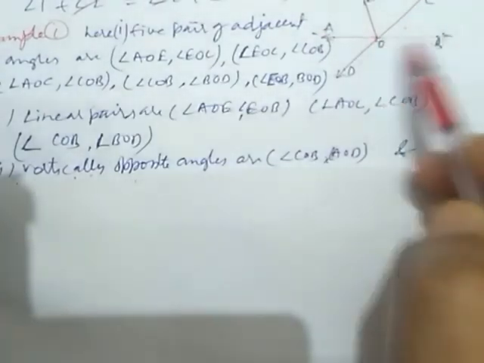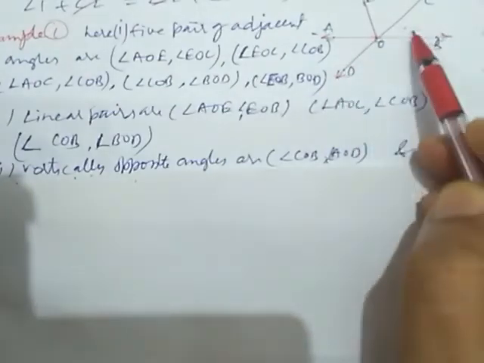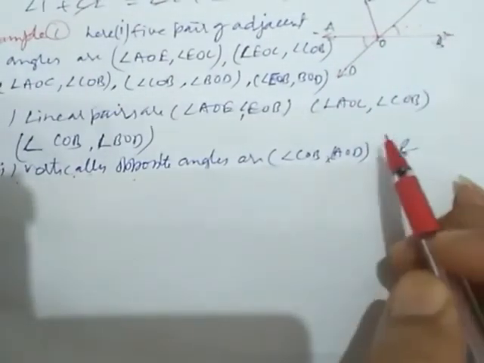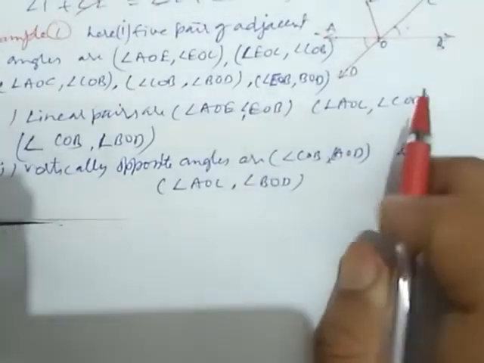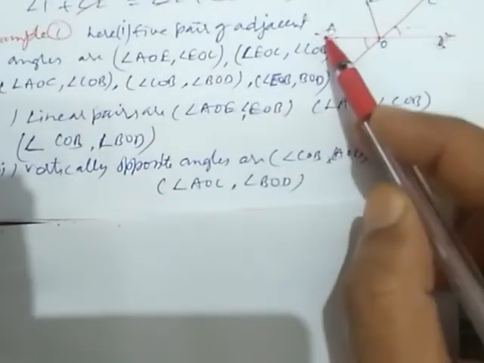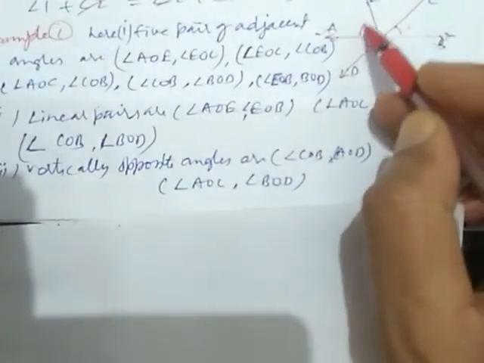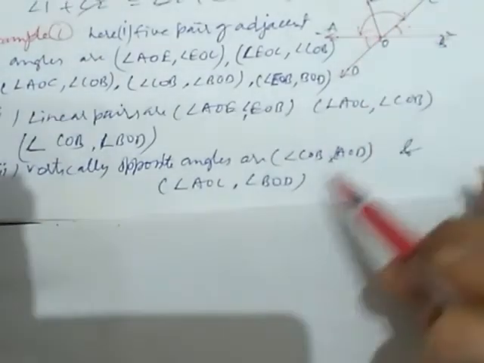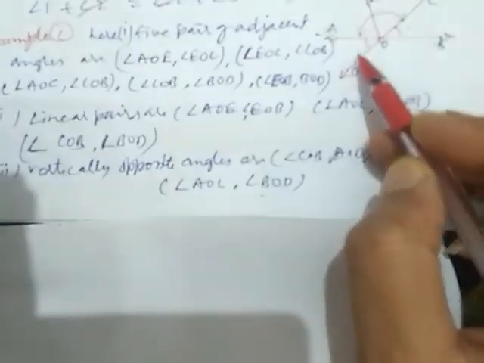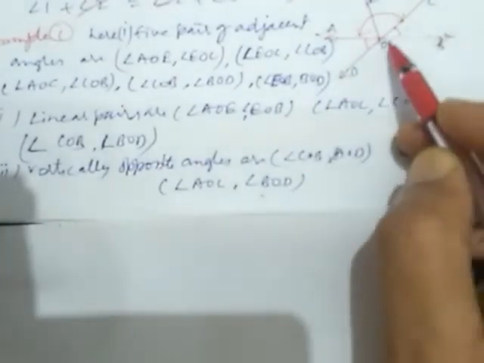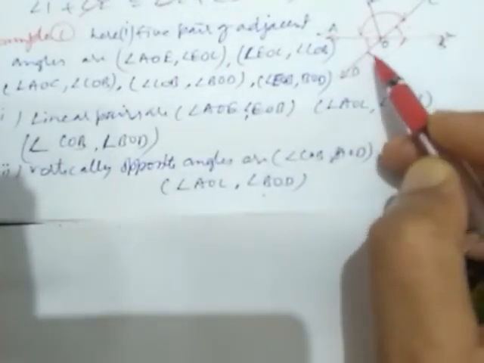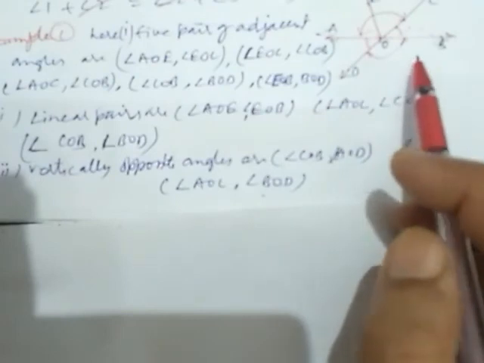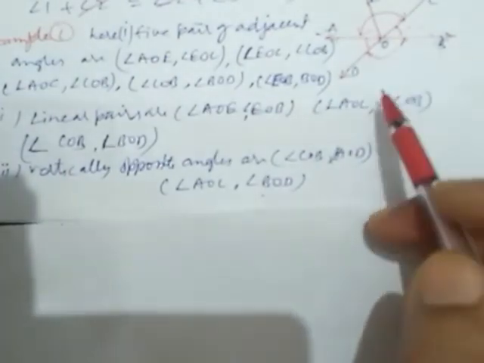So angle COB and AOD are two vertically opposite angles. And angle AOC and BOD also form vertically opposite angles. So this way we learned different types of angles. Remember them. Okay. Have a nice day.